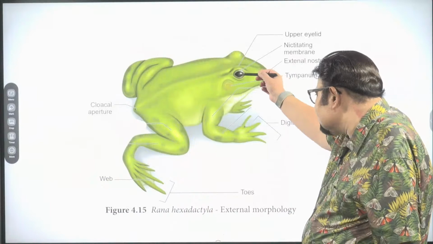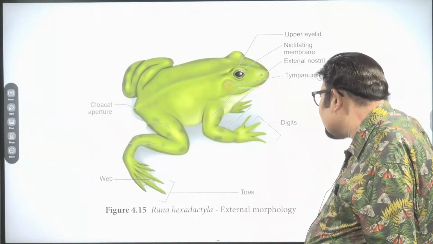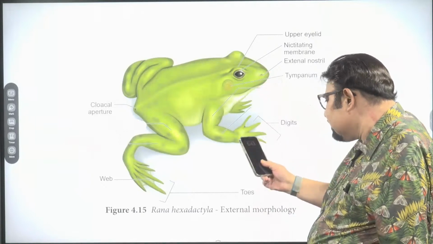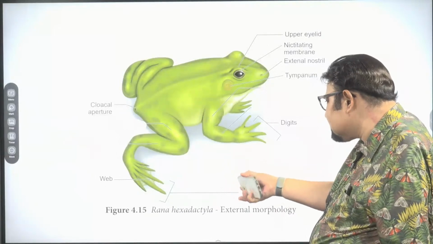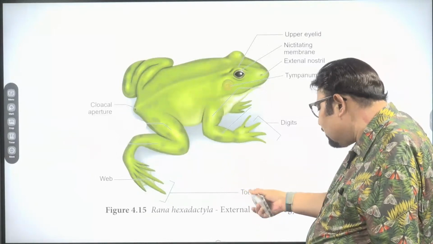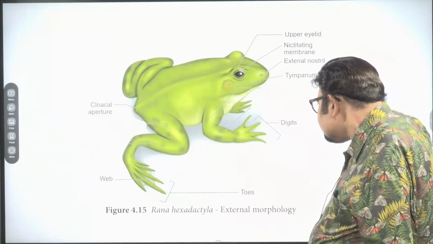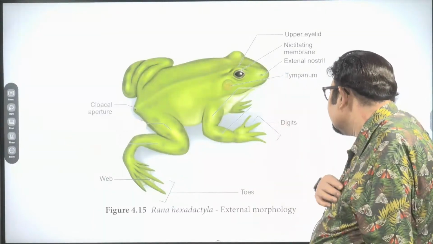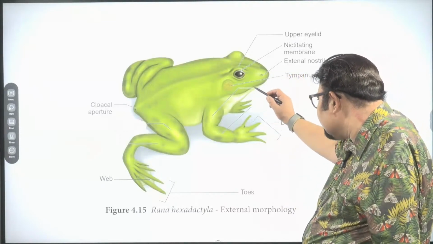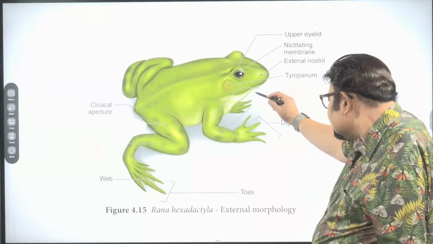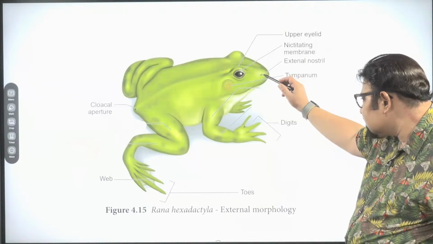It is just a covering over the eyes, just like we cover our mobile with a transparent cover. Why? Because this cover is just to protect it. We don't want the color to be hidden, we just want it protected. Then there are a pair of nostrils above the V-shaped mouth. The mouth opening is V-shaped. Above that, one pair of nostrils.